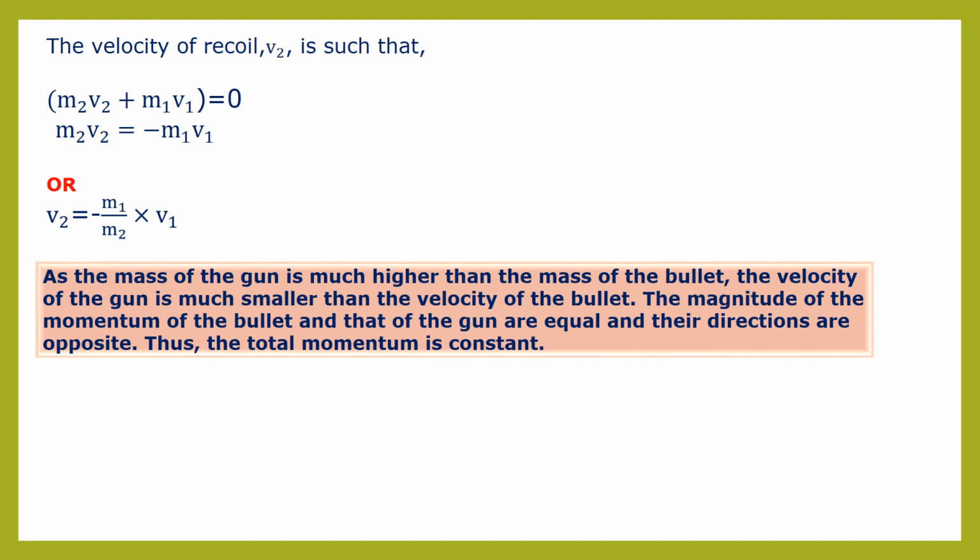As the mass of the gun is much higher than the mass of the bullet, the velocity of the gun is much smaller than the velocity of the bullet. The magnitude of the momentum of the bullet and that of the gun are equal, and their directions are opposite. And due to that, the total momentum remains constant.